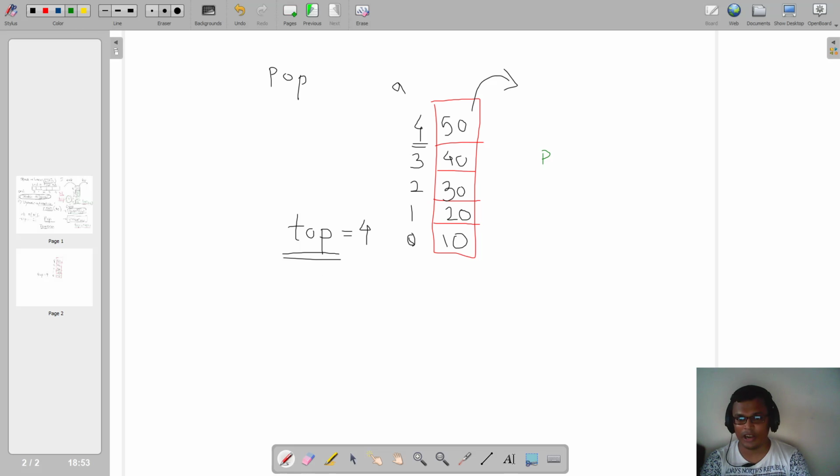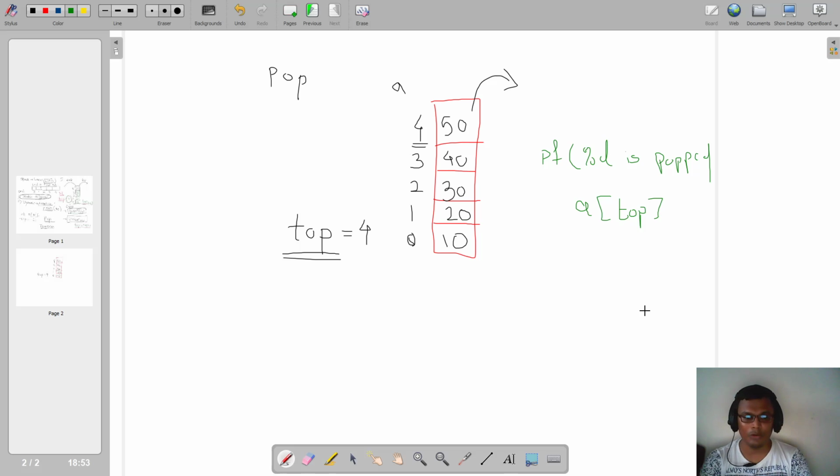So the first thing I'll do in my pop logic is print that the element %d is getting popped. And what is that element getting popped? That element is A of top. So 50 will be popped, it will be printed, right?